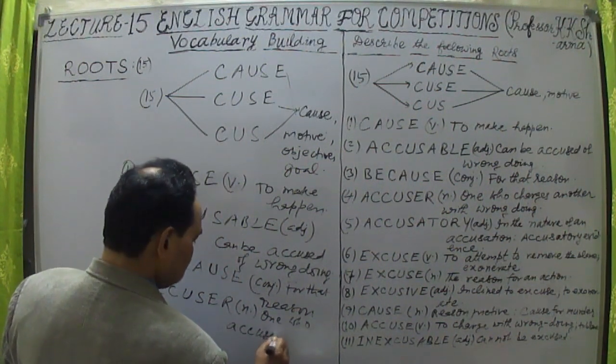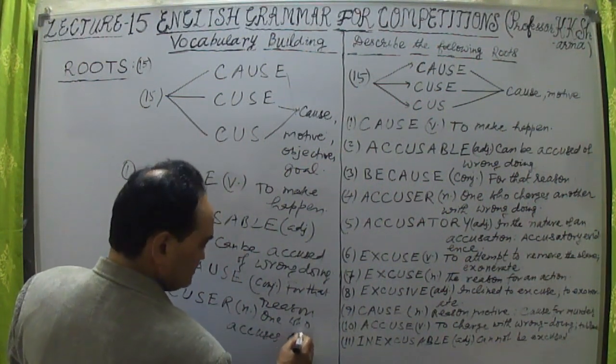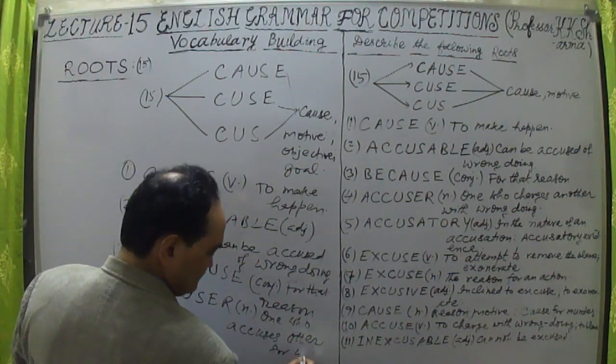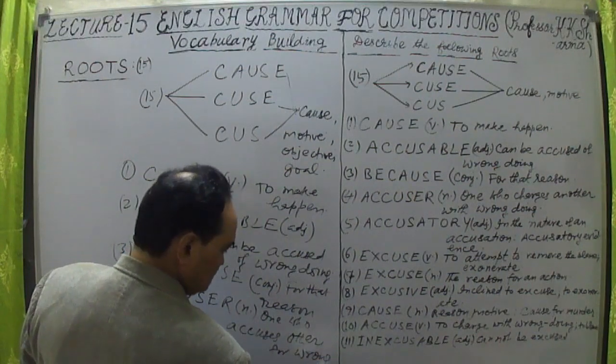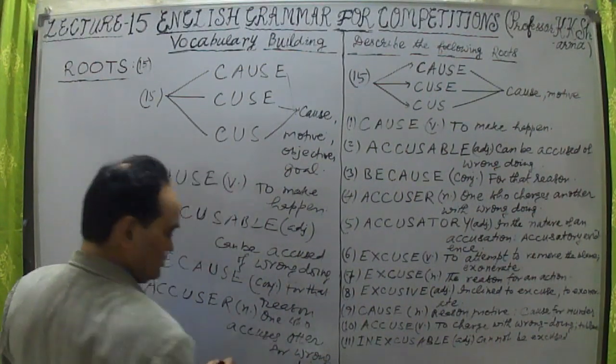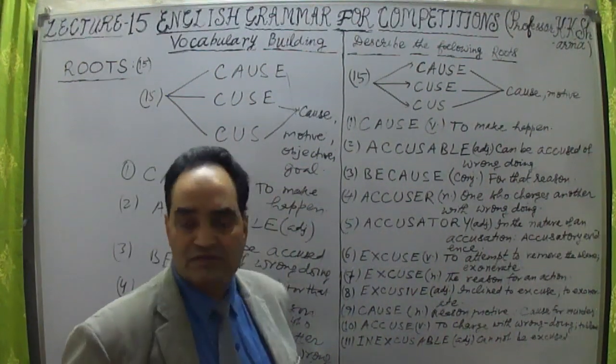One who accuses others for wrongdoing, that person is the accuser. In my case, that person is the accuser.